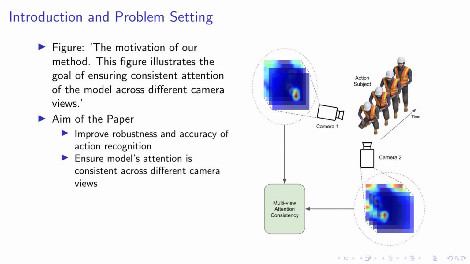viewing angle. In this slide, we delve into the motivation behind our method. As depicted in the figure on the right, our primary aim is to enhance the robustness and accuracy of action recognition. We strive to achieve this by ensuring that the model's attention remains consistent across different camera views. This consistency is crucial as it allows the model to maintain focus on the action subject, even when the view of the video changes. By doing so, we can ensure that our model produces reasonable and reliable predictions, thereby improving its overall performance in action recognition tasks.